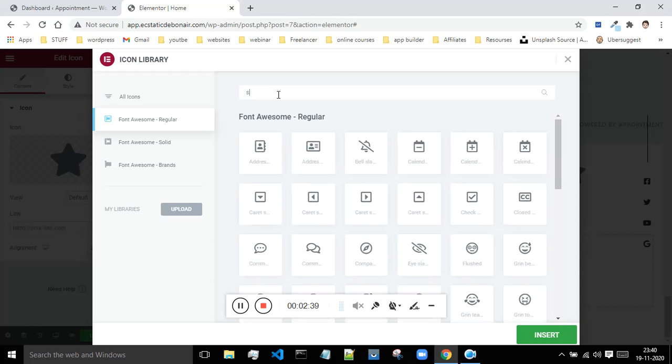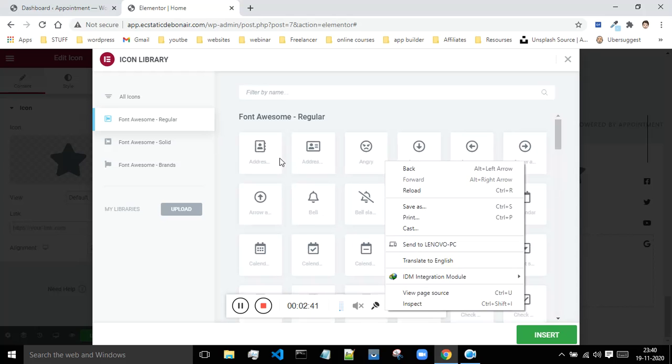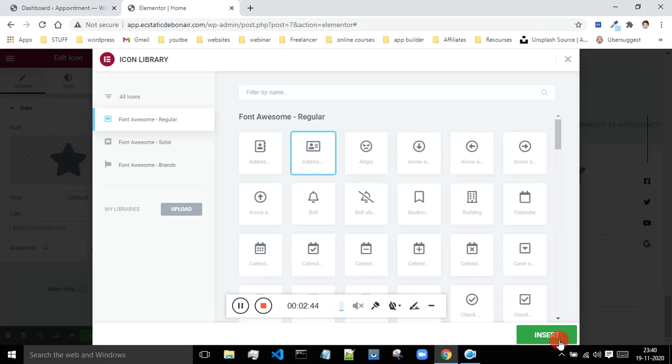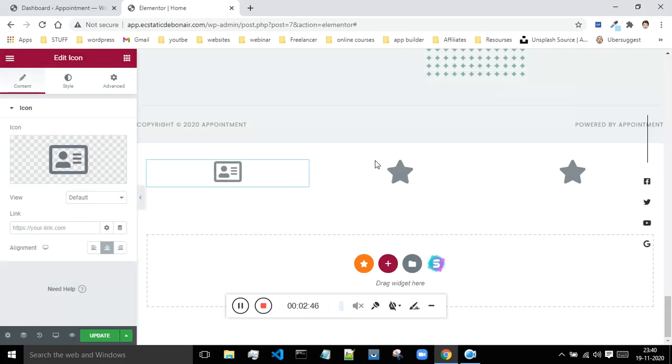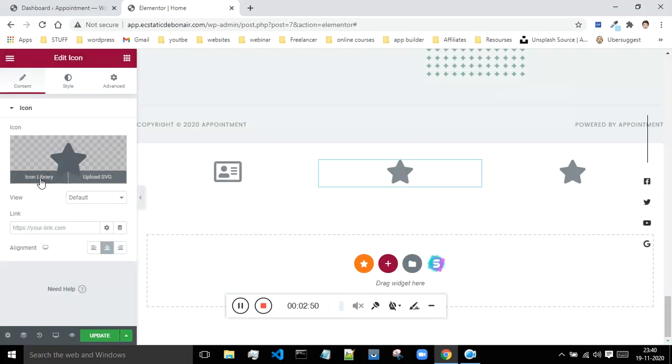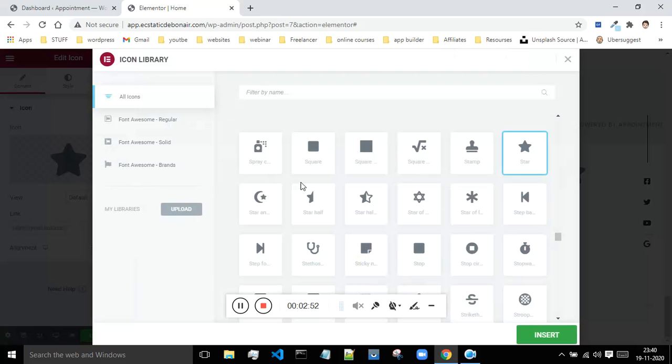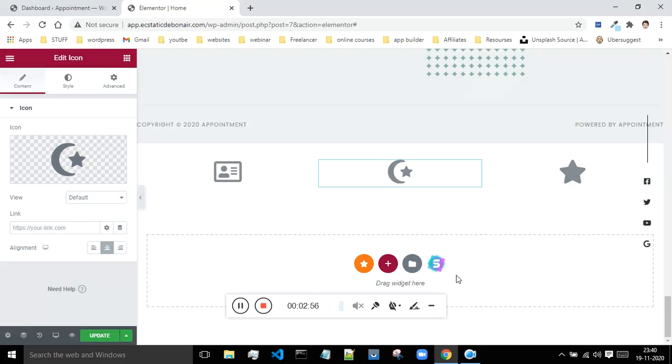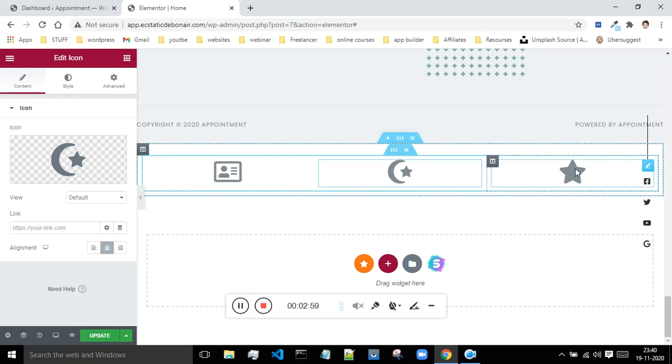Okay, so as of now I'm not looking for something specific, so I will randomly pick a few. First I will pick this address, then I will come over here and let me just choose a different icon over here. Let me just choose this icon. Okay, so as of now I am having these three icons.